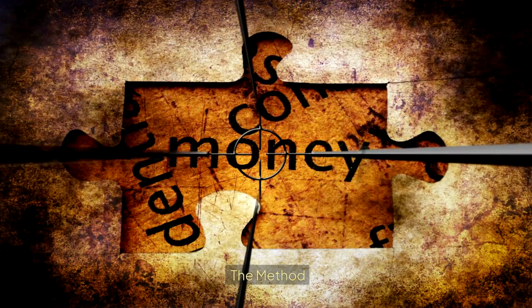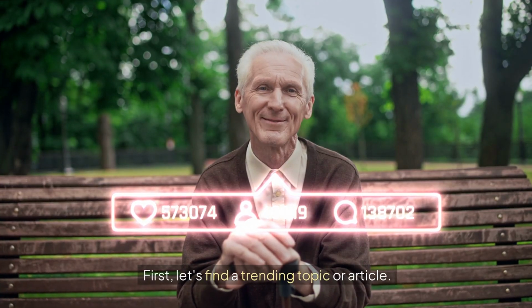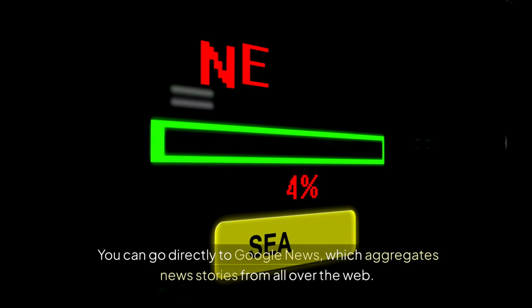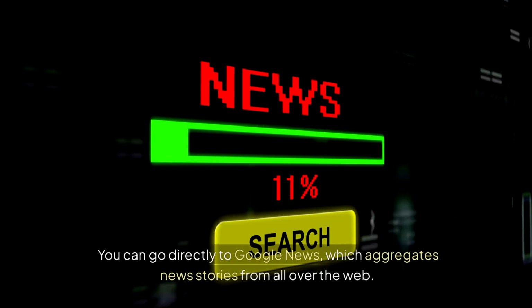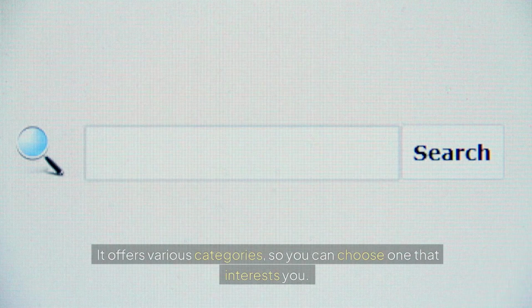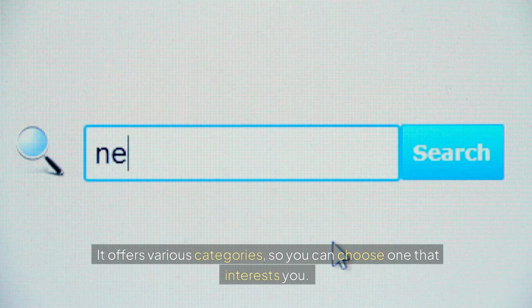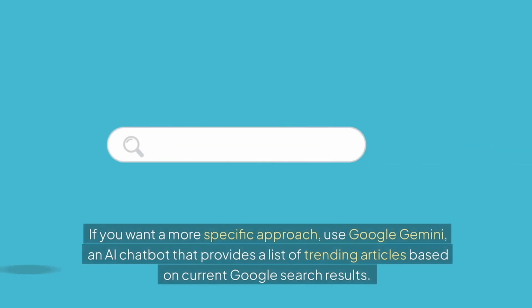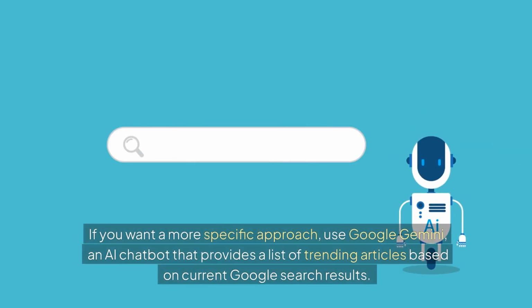The method. First, let's find a trending topic or article. You can go directly to Google News, which aggregates news stories from all over the web. It offers various categories, so you can choose one that interests you. If you want a more specific approach, use Google Gemini, an AI chatbot that provides a list of trending articles based on current Google search results.